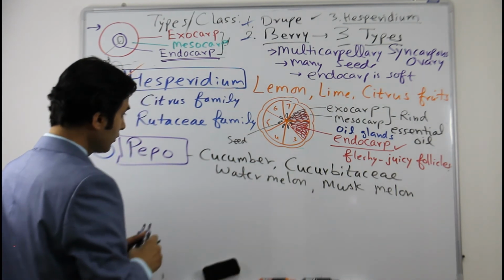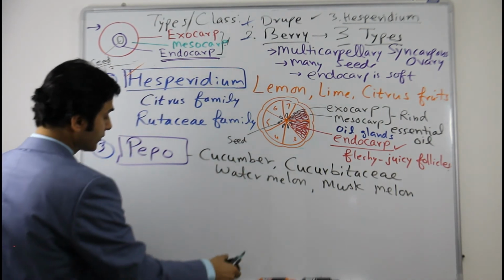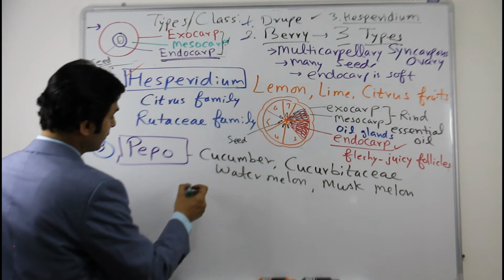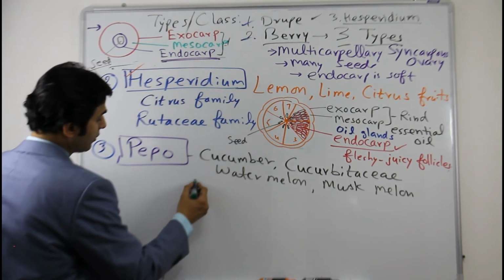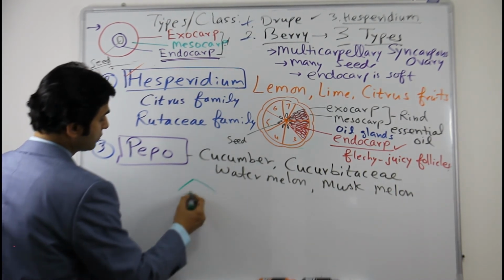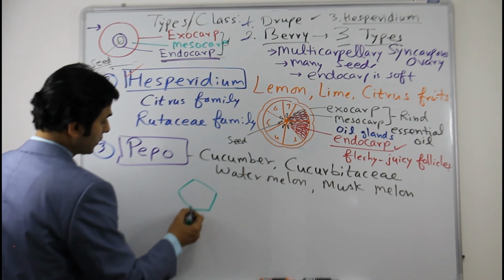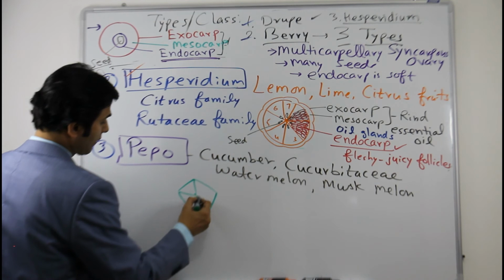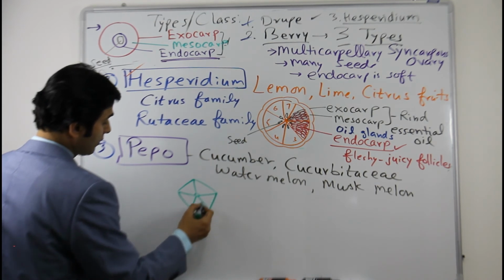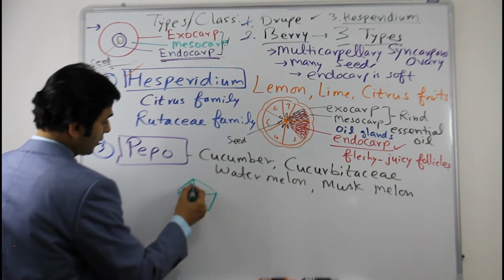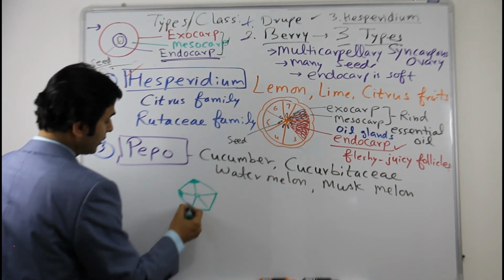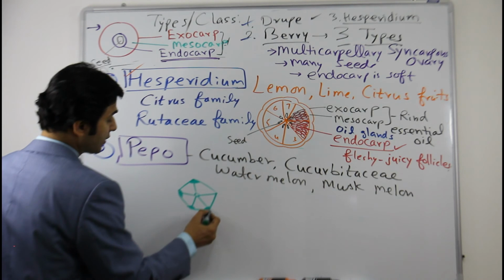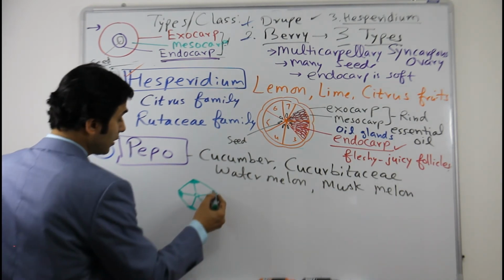So let us draw cucumber here. Cucumber will be something like this. If you go to my earlier videos, you can see where I have discussed placentation. I have discussed that this is Cucurbitaceae family.